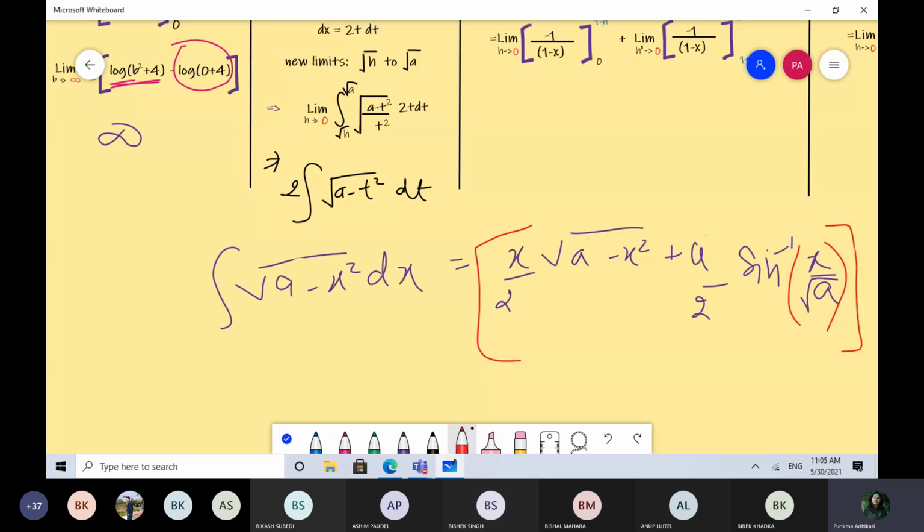Do one thing. Apply this limit of integration and finally give me your answer. This part do on your own. पहिला upper limit is root a, so where is x, replace it by root a, and then wherever there is x, replace it by root h, and finally you will put your h equals 0. Quite easy to solve.